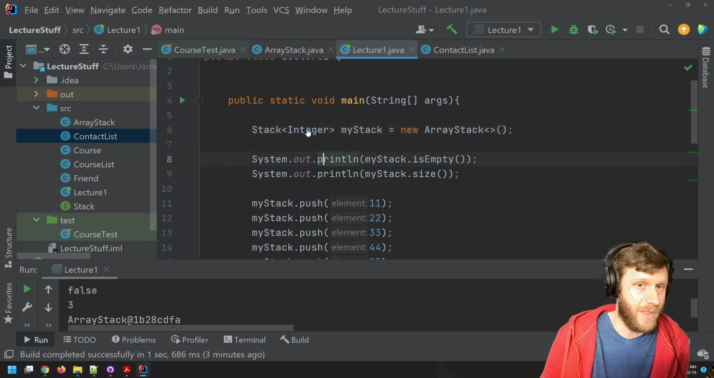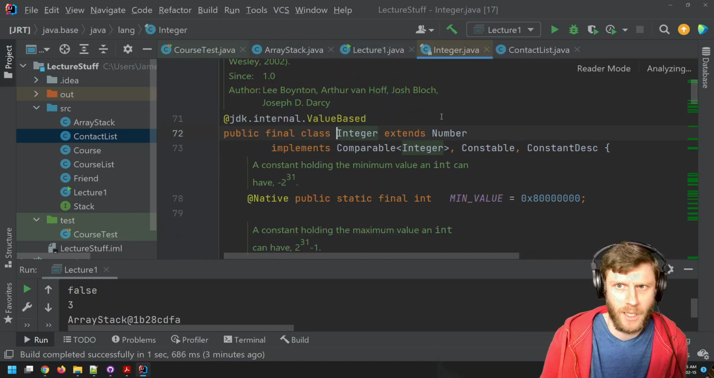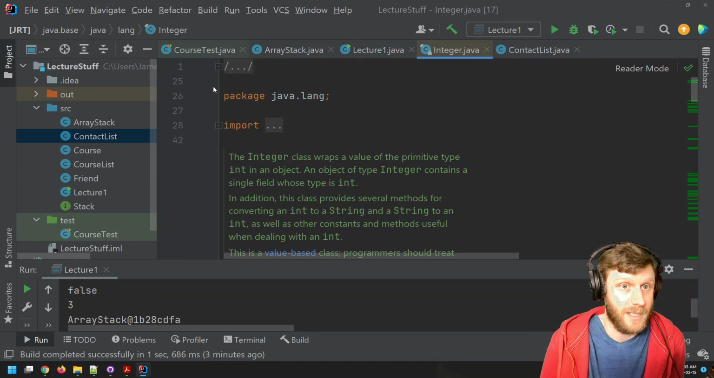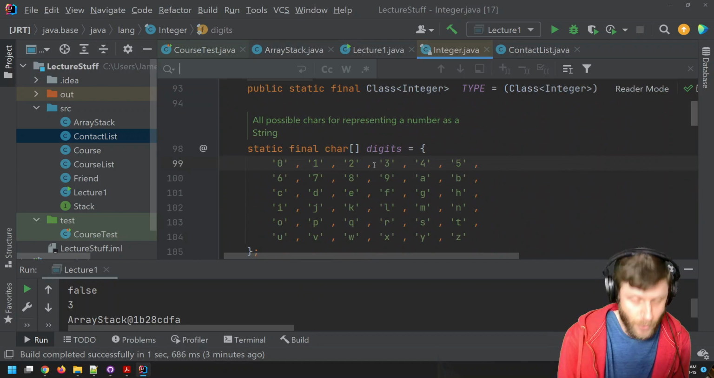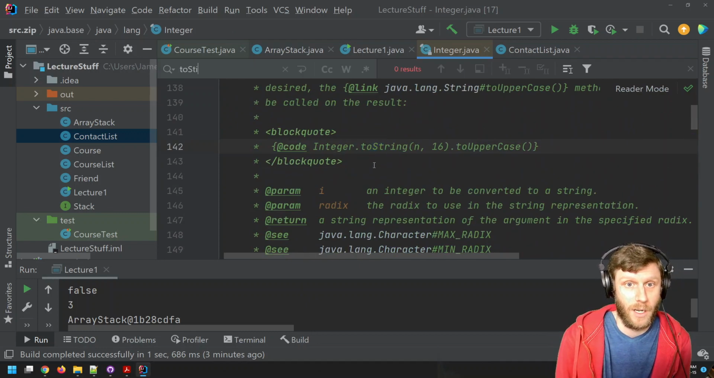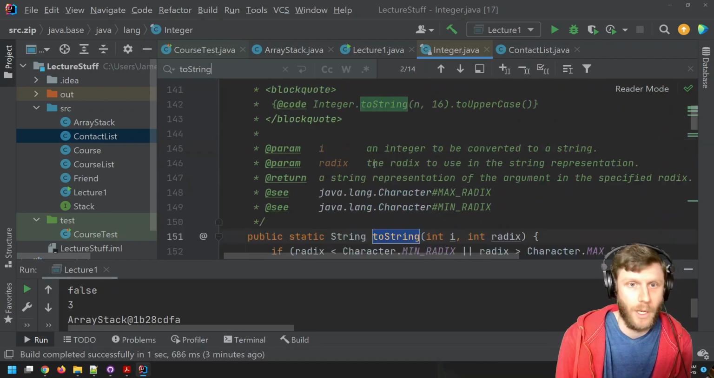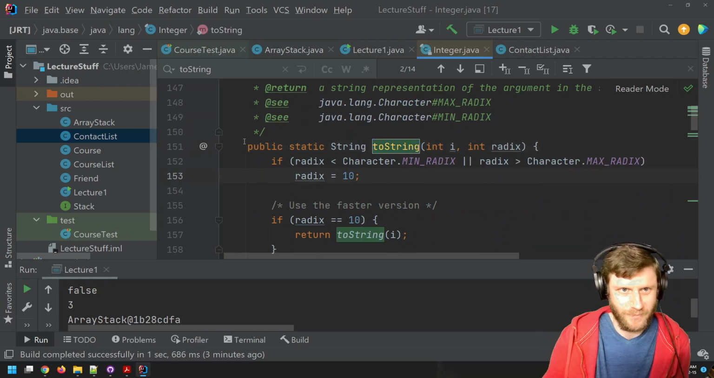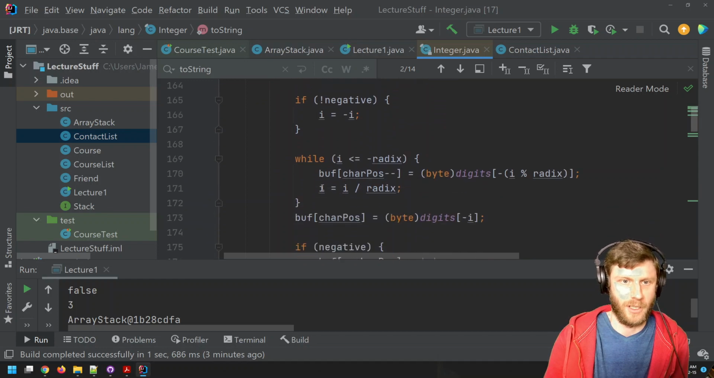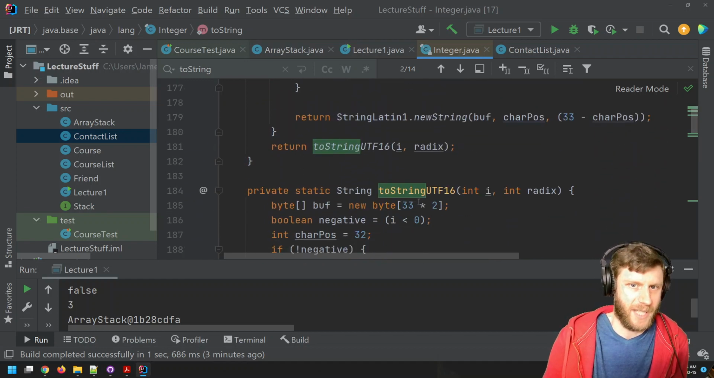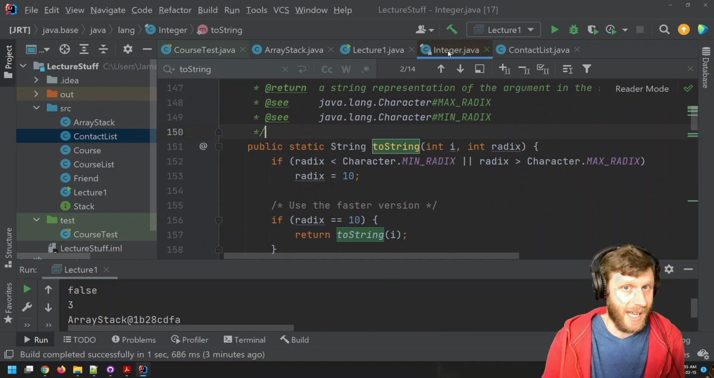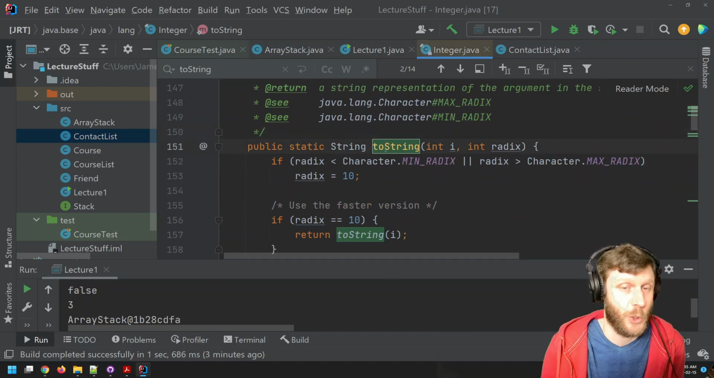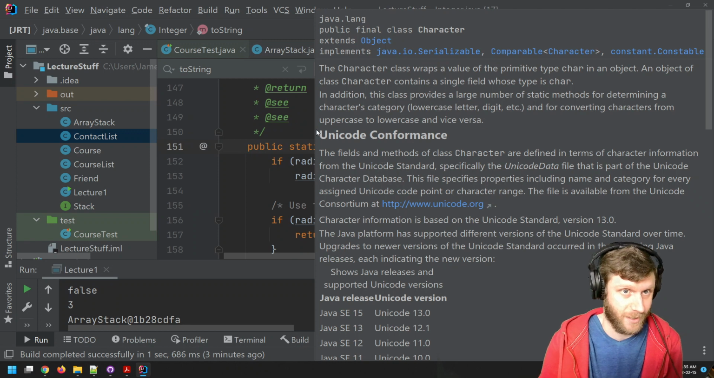The benefit of this is, if I go to integer, this is the integer class. This is the code for an integer. There's a lot of stuff going on here, but if I do a Control F, I will find a toString. So here's the toString for my integer. It's complicated, so we don't need to go in there. But the point is, in the integer class, there's a method toString that exists for integers.